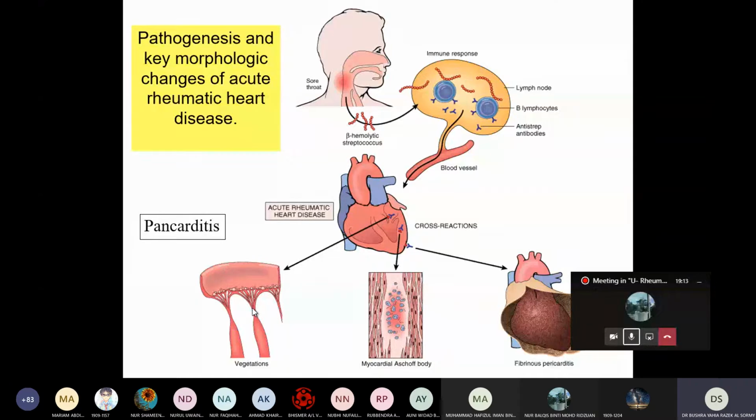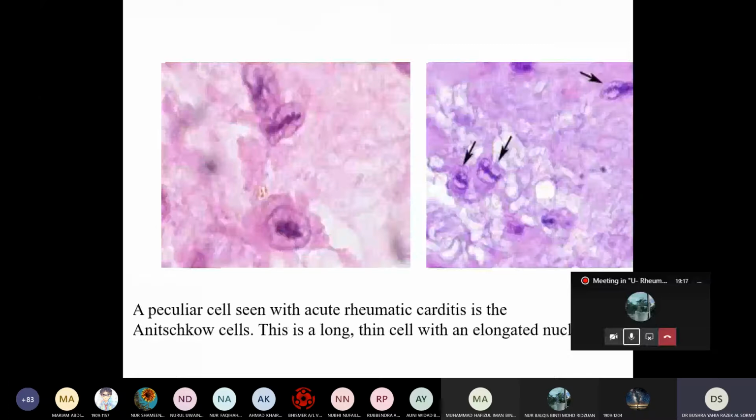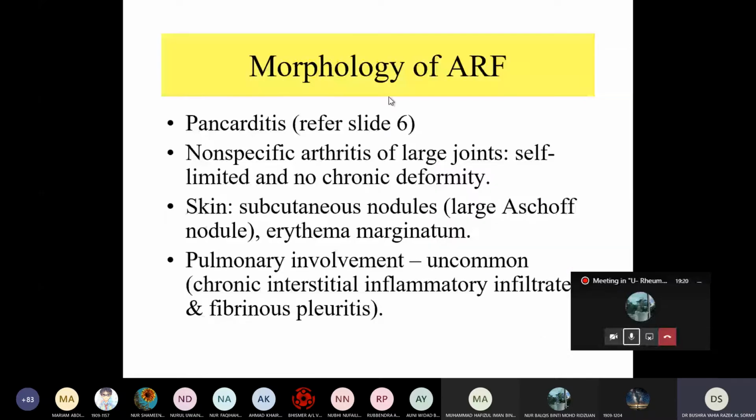Okay. For the joint, if the joint is affected with rheumatic fever and the patient is treated with antibiotic or aspirin, the joint will resolve. There are two specific joint features, arthritis and arthralgia. Arthritis means inflammation of the large joint, that means pain, tenderness, and also swelling of the joint.